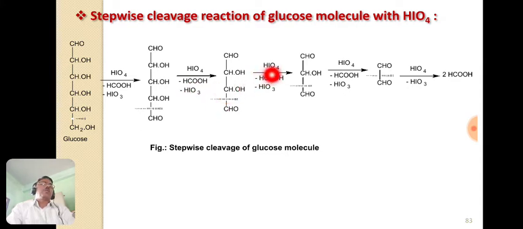Step by step, this is the third molecule of periodic acid, this is the fourth molecule of periodic acid that is used, and this is the fifth molecule of periodic acid. So in each step there is formation of one formic acid molecule, and finally there is formation of one aldehyde. So a total of 5 molecules of formic acid and 1 molecule of formaldehyde are obtained. So this is the stepwise cleavage of the glucose molecule, and this test also proves the open chain structure of the glucose molecule.